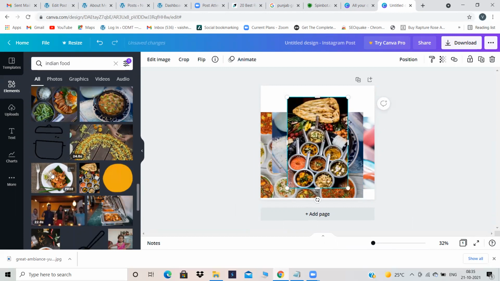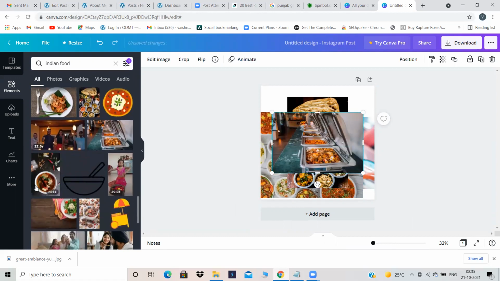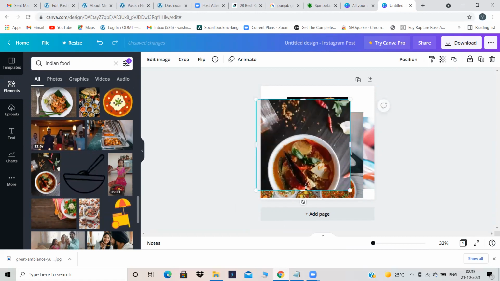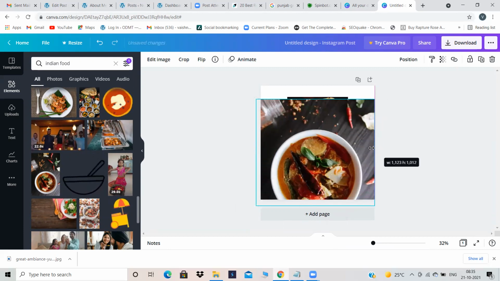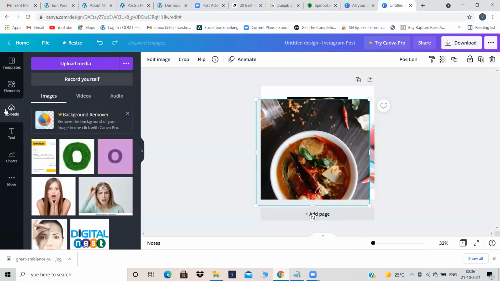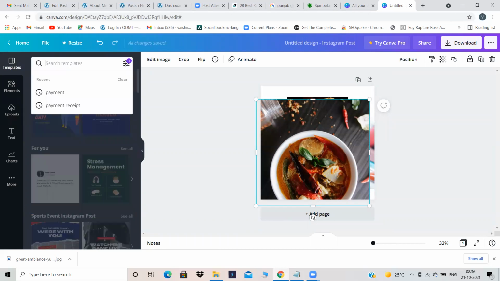Instead of doing all those things, do this. It will be easy for you. These images are really good, very clear, HD. Whichever cuisine you want, just search over here, and you can edit however you want. You can give a background to it. You can also search for templates. Suppose you want any template.